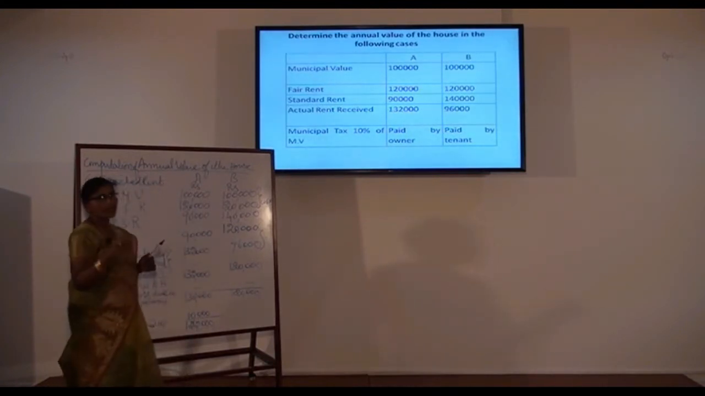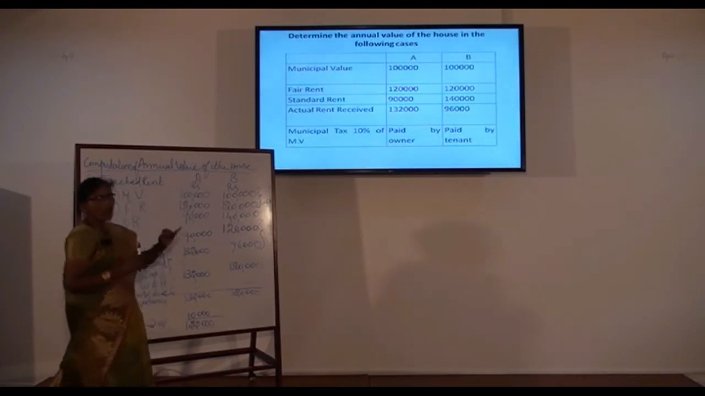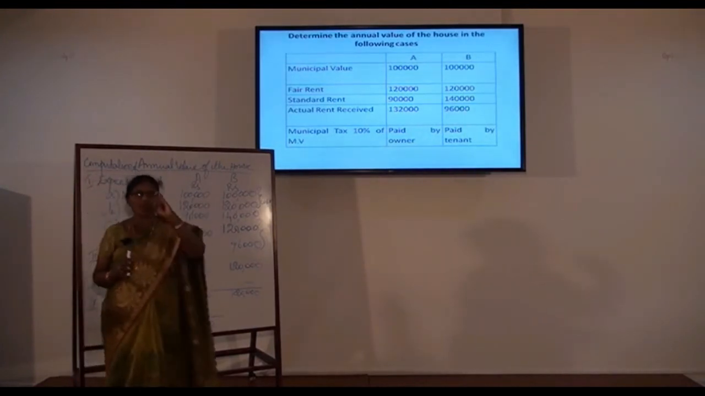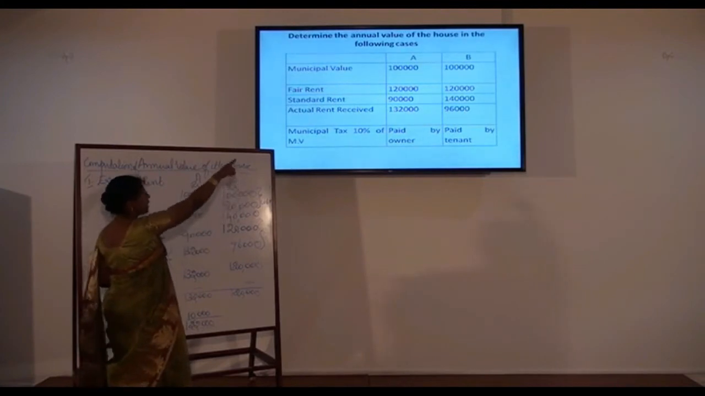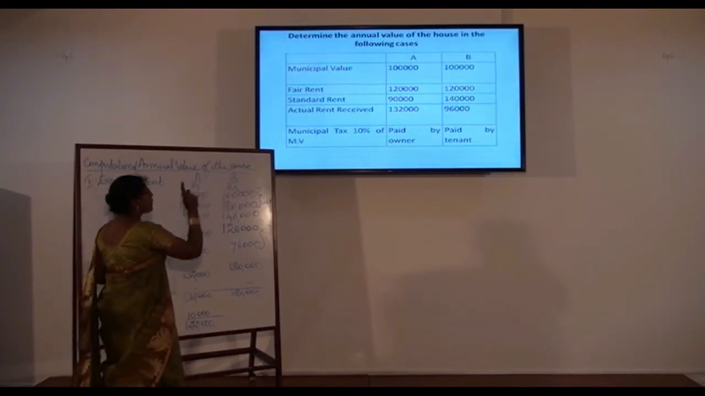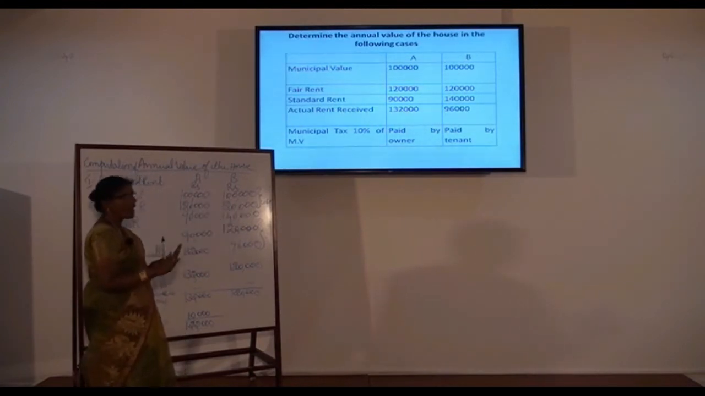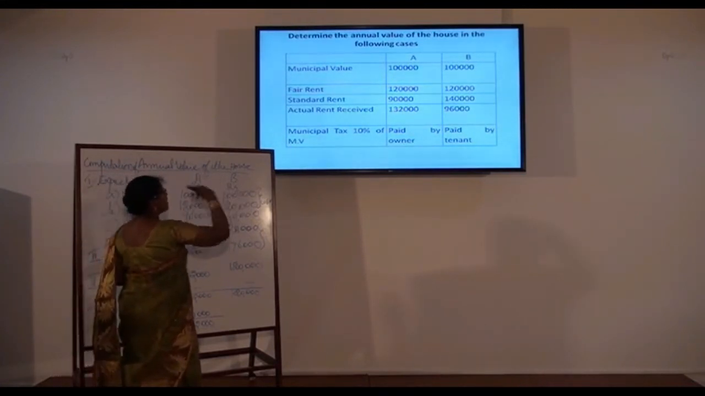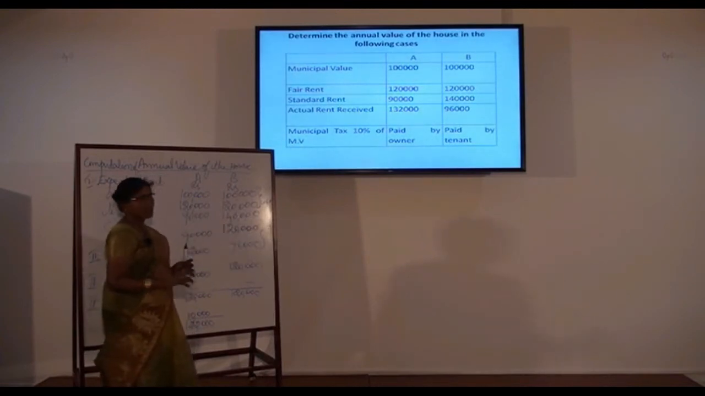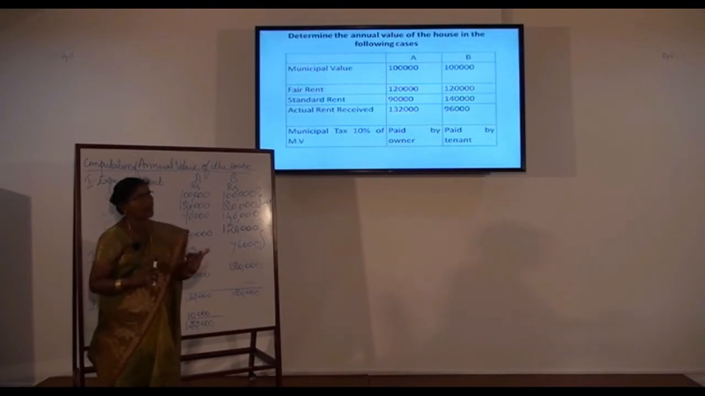Now, when can you make the deduction for municipal tax? There are two conditions to be satisfied. The first one, the tax should be paid by the owner. And the second condition, the tax should have been paid in the previous year. So, comparing these two, in house A, the tax is paid by the owner. So, it has satisfied. And in both the cases, the tax were paid during the previous year. But in the first case, it was paid by the owner, and in the second case, it was paid by the tenant. But according to the provision, it should have been paid by the owner, and during the previous year.